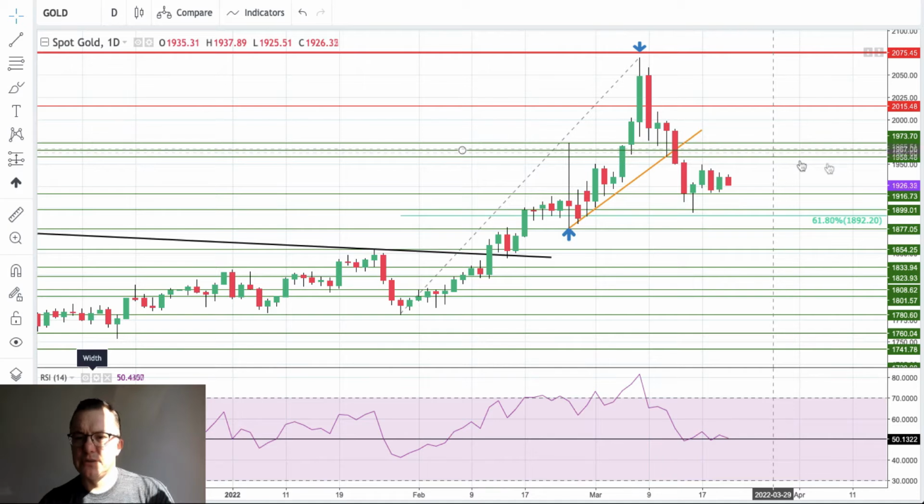Key short-term zone between 1958 and 1973. Please watch this zone for potential breakout again to the upside on gold.